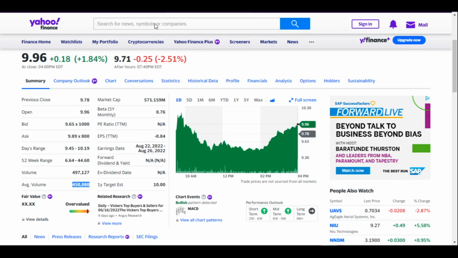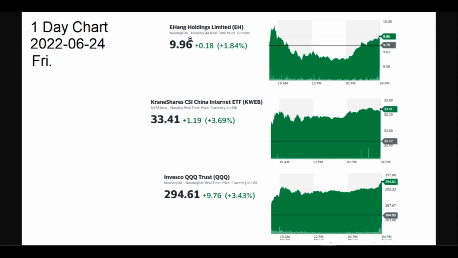Next, let's discuss why EH today's stock movement pattern was likely by design. 1. Big deviation from the indexes. As you can see from the comparison, the EH stock movement deviated greatly from the indexes in terms of the movement pattern and the deviation scale. There was no big news. This big deviation was not likely caused by the routine randomness.